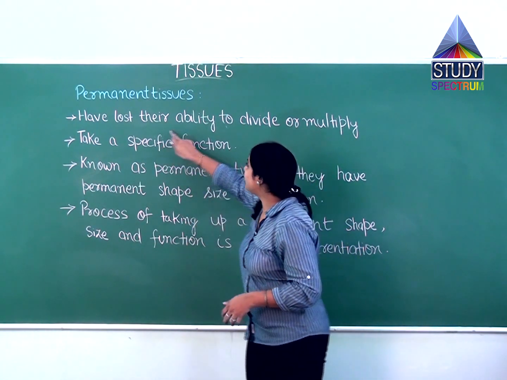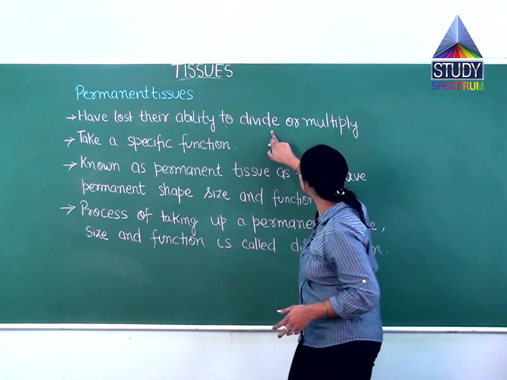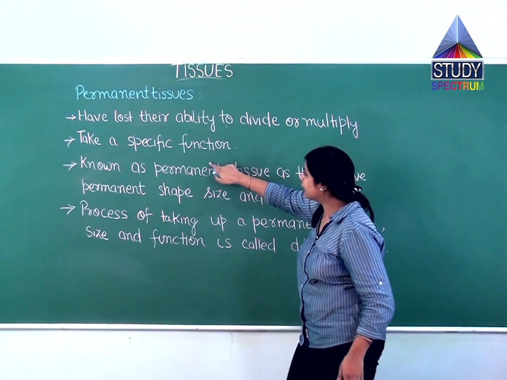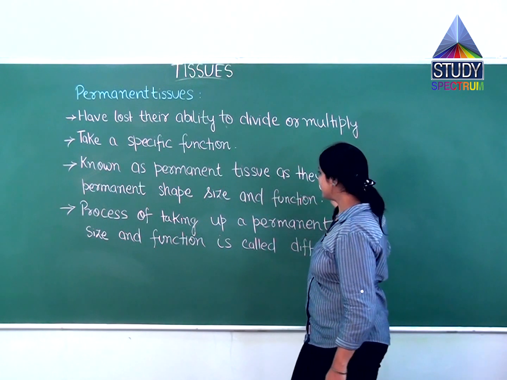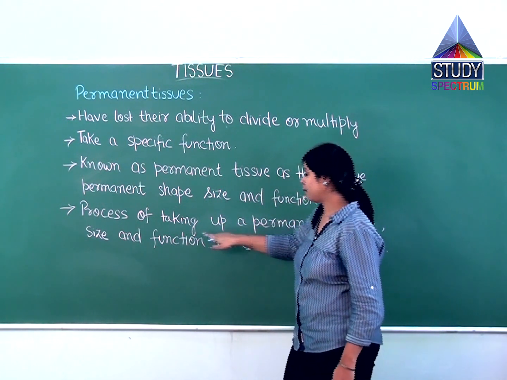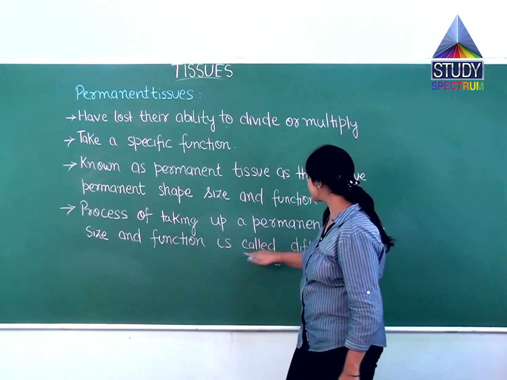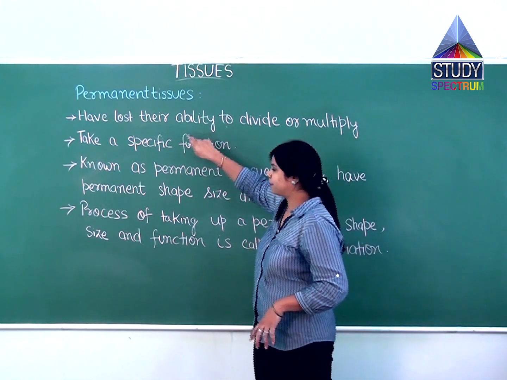These permanent tissues have lost their ability to divide or multiply. They take a specific function and are known as permanent tissue as they have permanent shape, size and function. The process of taking up a permanent shape, size and function is called differentiation. So let us start with the first one.